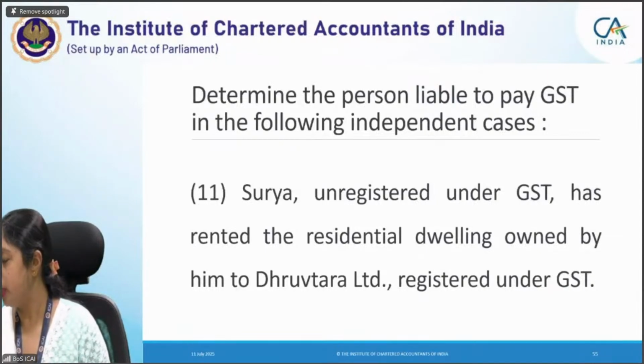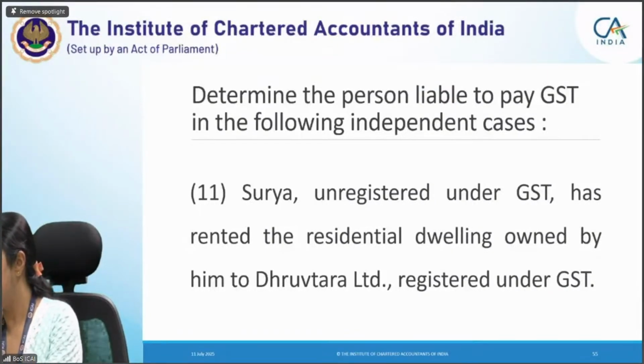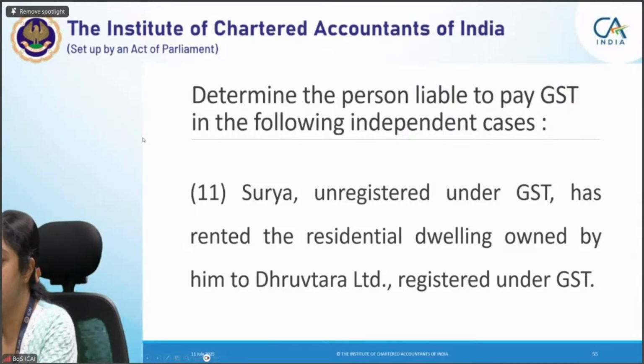I have to check whether individual includes HUF. I have to check, but I don't think the definition of individual includes HUF. So I think an HUF will also not be included. It should be only individual, it mentions.